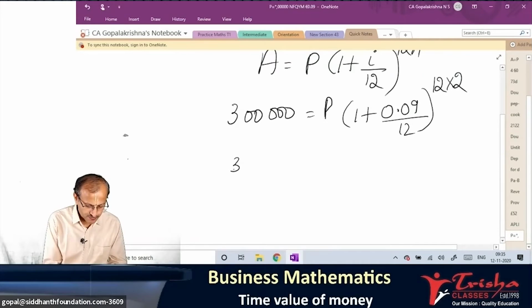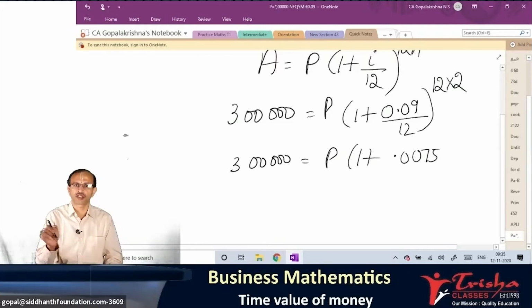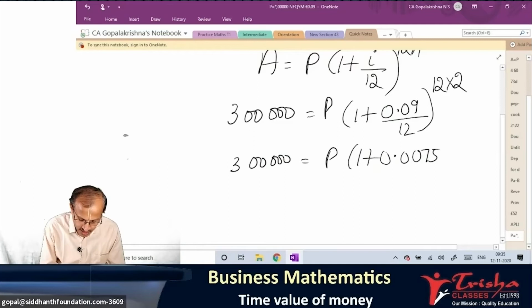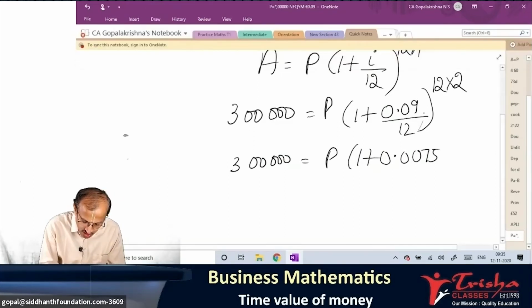3 lakh is P into 1 plus... can you work out 0.09 by 12? 0.0075. That's 9 by 12, 3 by 4, 75. Is that correct, what I have written? You have to do only this part. You don't do anything else. You do only this.